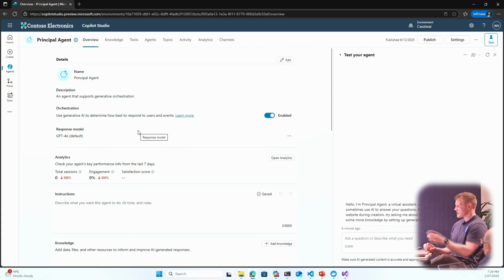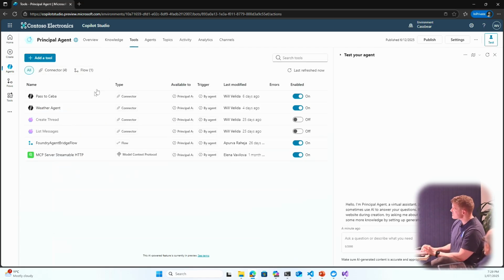and events. So this principal agent can, using the M365 SDK, we can actually, there's no direct connection, sorry, I'll take a step back. There's no direct connection between generative AI agents and NLU-based agents. So you can't just magically connect them up and say, okay, you two talk to each other. We have to use a proxy currently for them to communicate with each other. And we do that by defining tools.